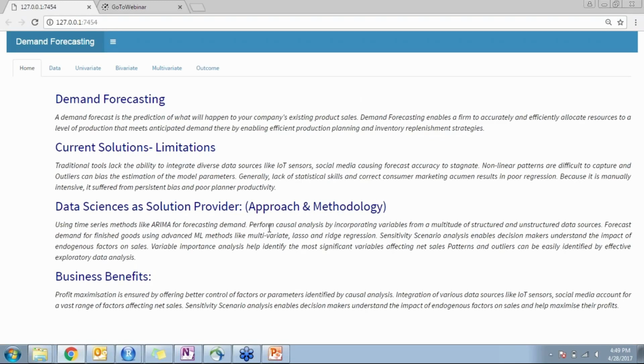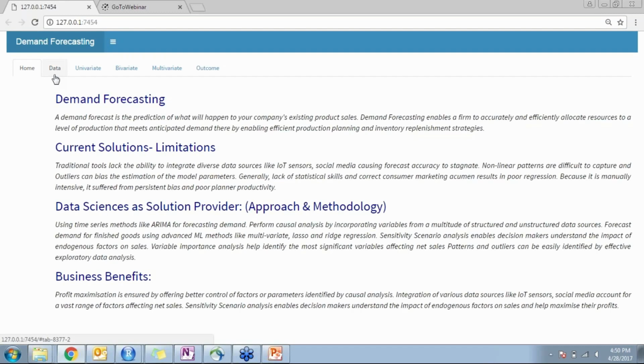So what we provide here is an approach and a methodology which uses advanced time series modeling and other advanced methods such as deep learning neural network methods for predicting the demand forecast, or predicting the demand variable according to the other variables that influence it. We also present univariate models, bivariate models, and also multivariate models in the process.